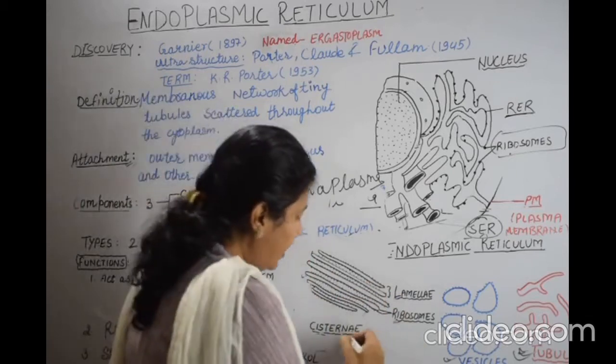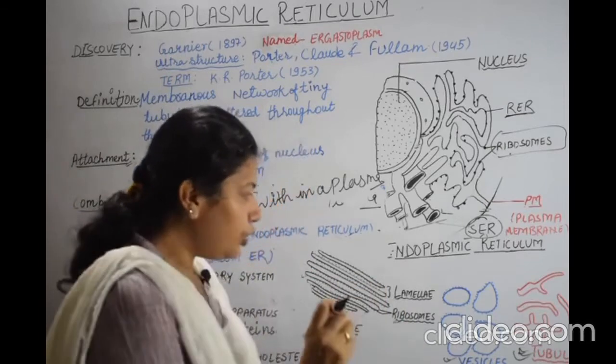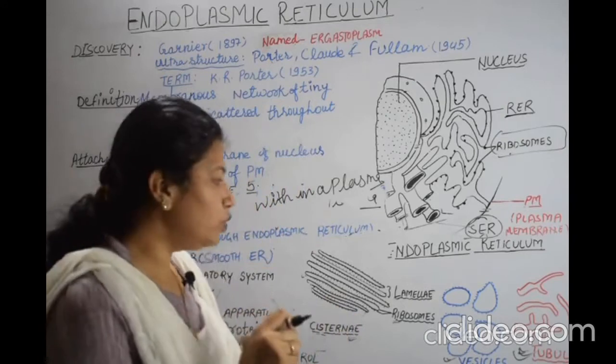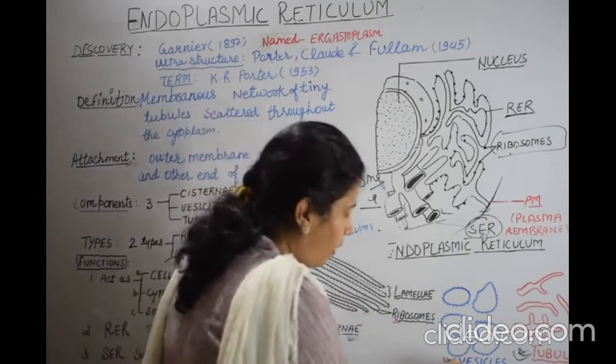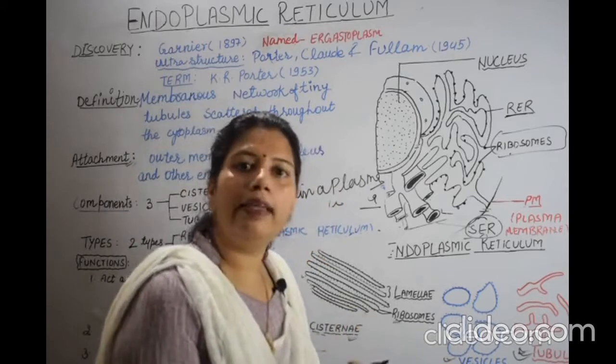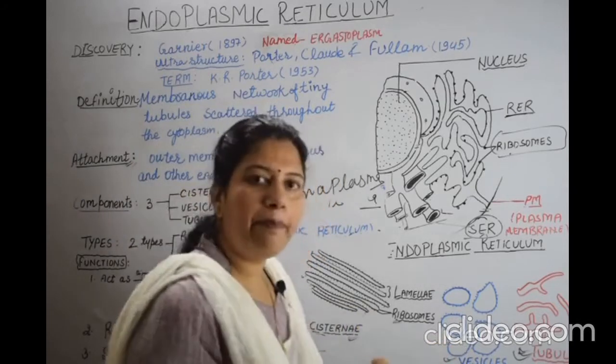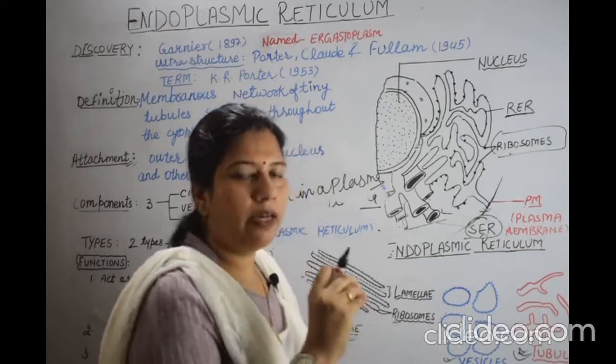So we can say cisternae are tubular structures which remain studded with ribosomes. Vesicles are quite different from the cisternae in their structure. They are oval in shape and studded with ribosomes.